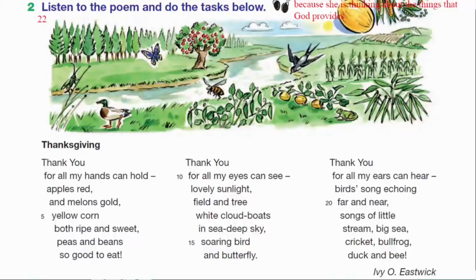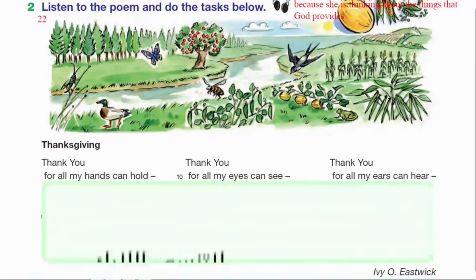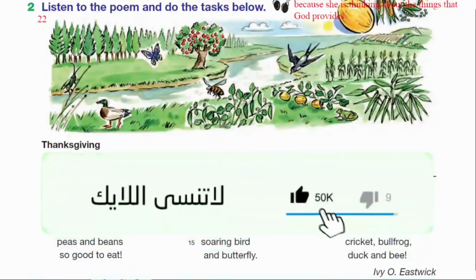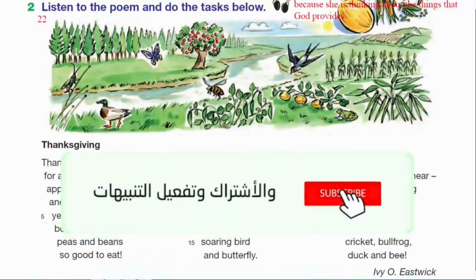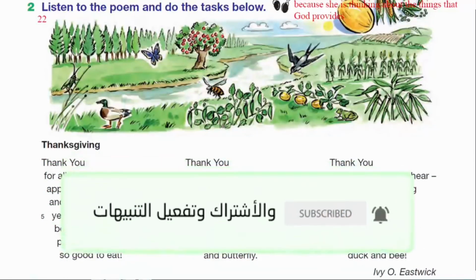Thank you for all my eyes can see, lovely sunlight, field and tree, white cloud boats in sea deep sky, soaring bird and butterfly. Thank you for all my ears can hear, birds' song echoing far and near, songs of little stream, big sea, cricket, bullfrog, duck and bee.